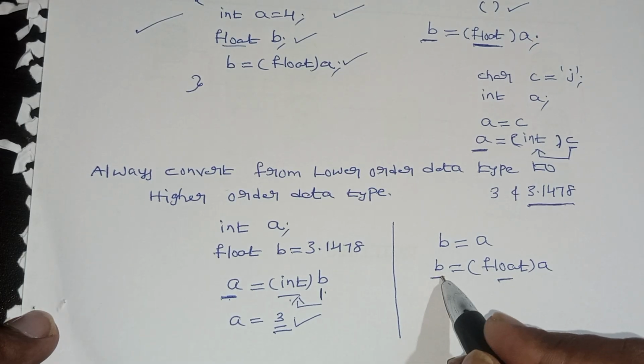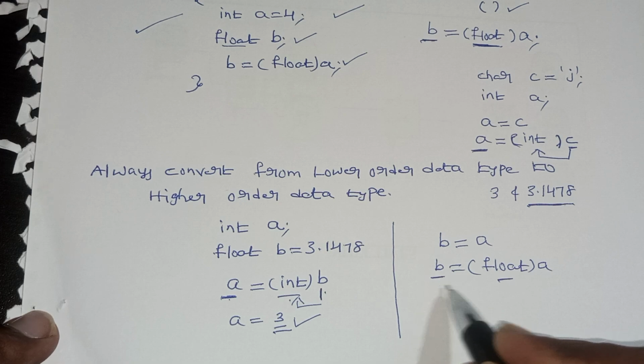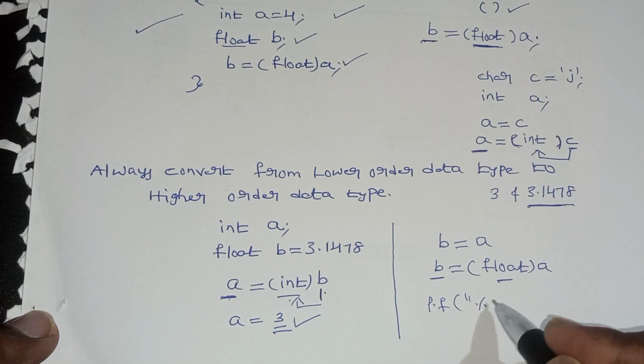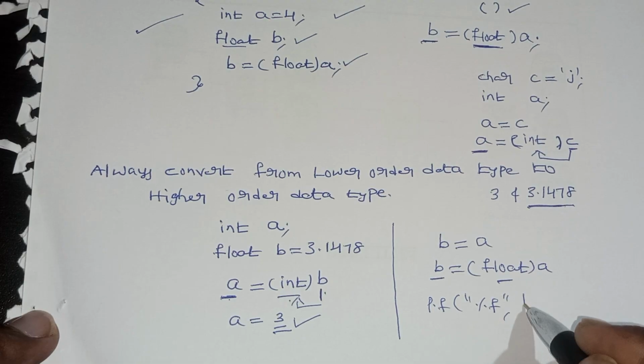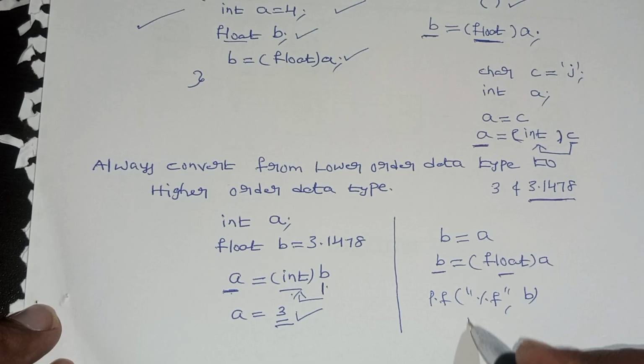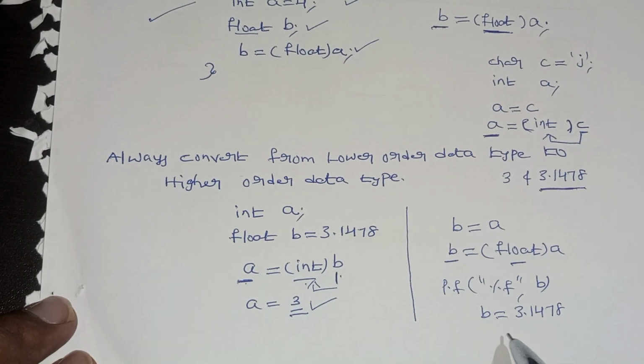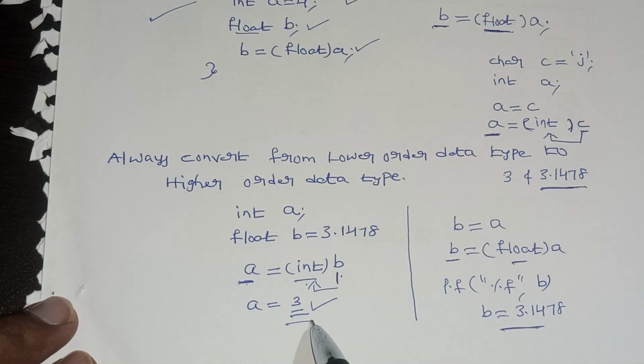Because the LHS is float, we have to convert according to the LHS. Then if I print b, printf b percentage f, what will be the value of b? I am taking b equal to 3.1478. Now tell me which is the more accurate value.